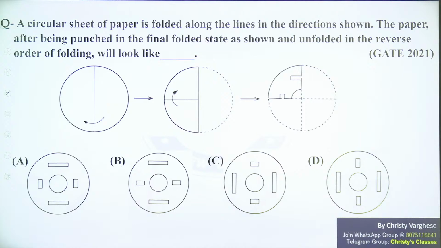I think 8 time slots were there. So in every question paper, 1 question, in some question papers 2 questions were there. Most question papers had 1 question itself. So if they ask 1 question this time also, you should get this right. I hope you got the gist of this.